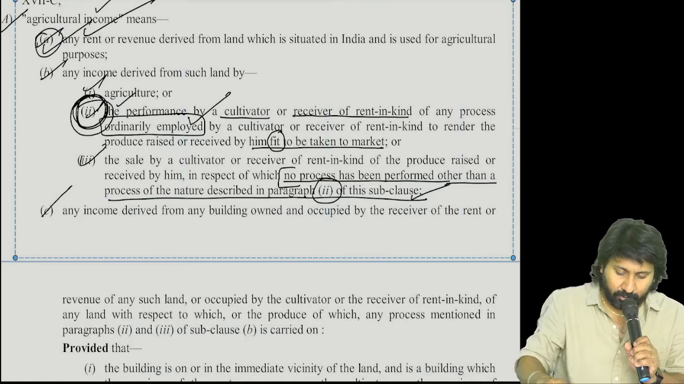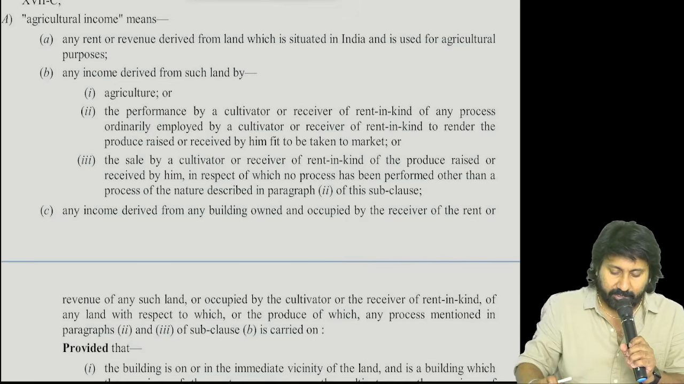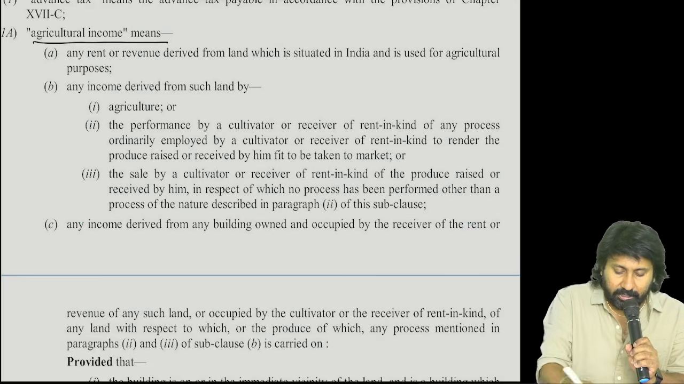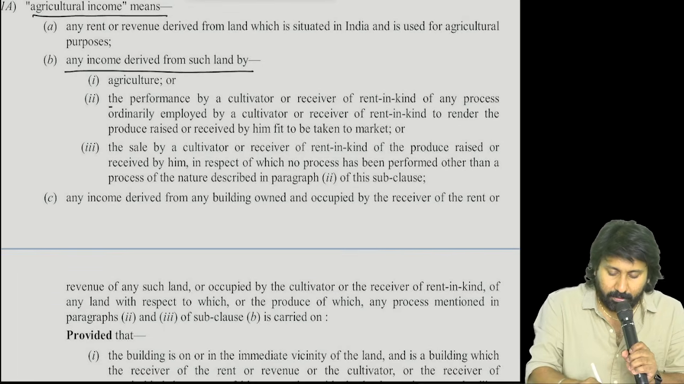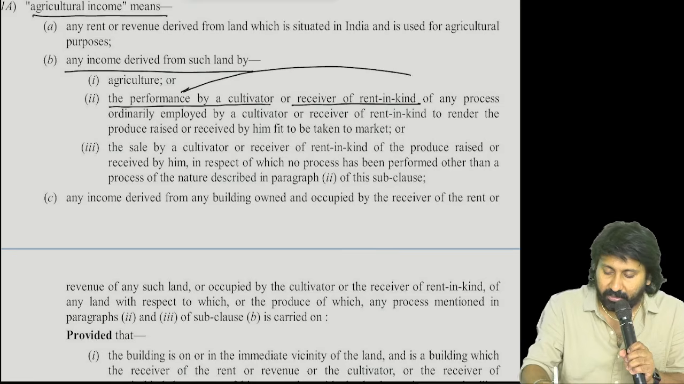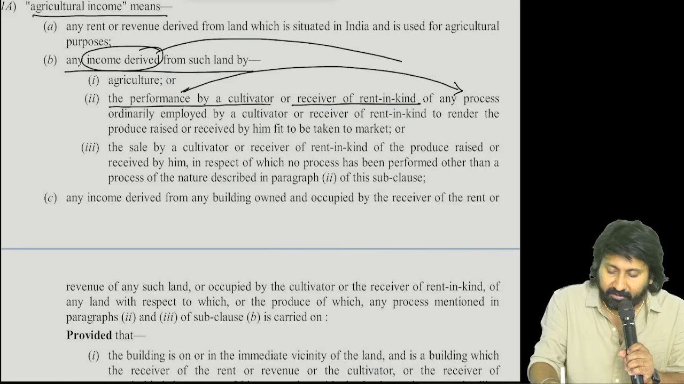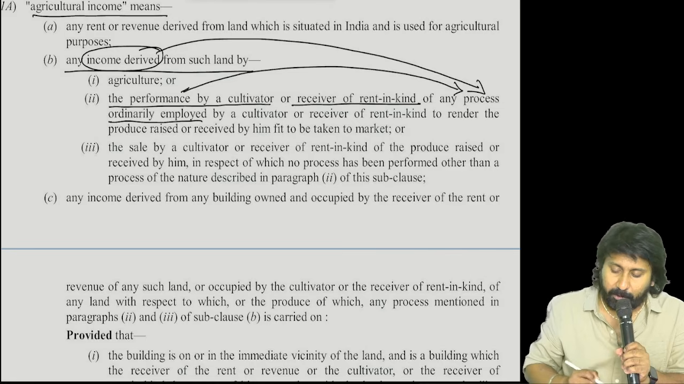So we are reading section 2, clause 1A, sub-clause B, item number 2 and 3. Agricultural income means any income derived from such land by the performance by a cultivator or by a receiver of rent in kind of any process. So, in simple language, income derived from such process. Which kind of process? Ordinarily employed process.